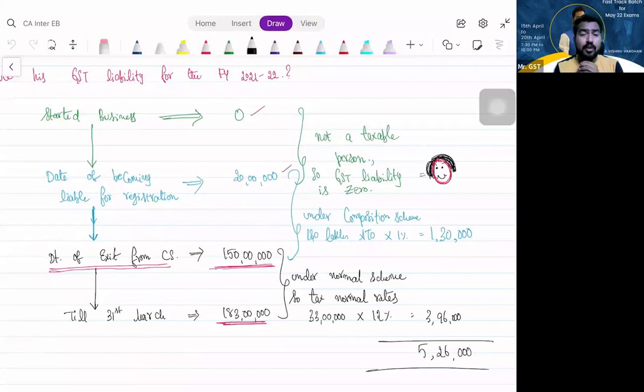But that turnover will not be taken into account for calculating GST liability because you were a non-taxable person at that time. Yes, sir. Clear? So 150 lakhs, I should see from April 1st. Understood, sir. Shall we go to others?